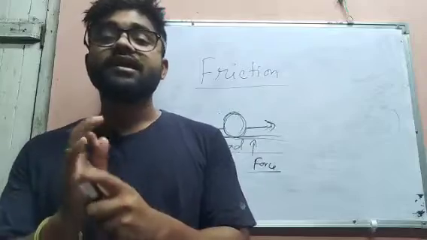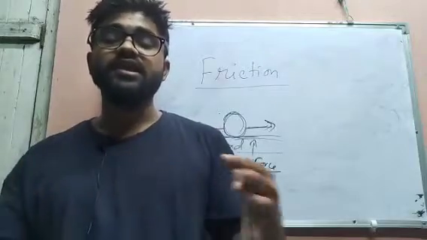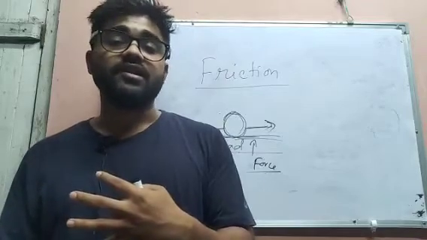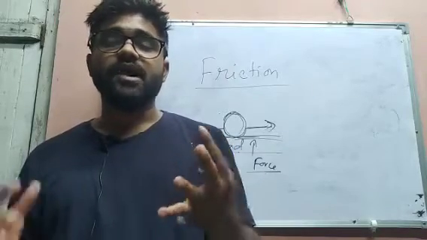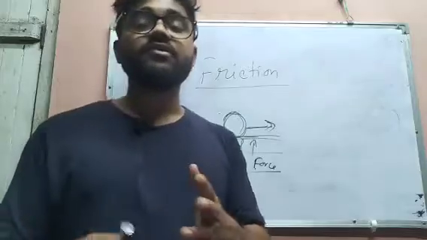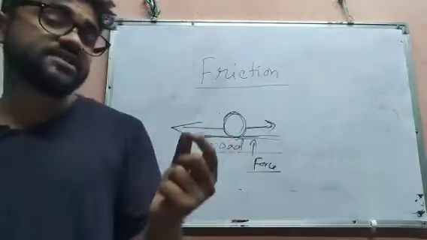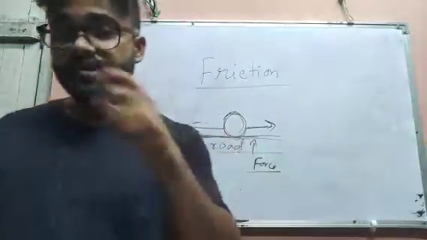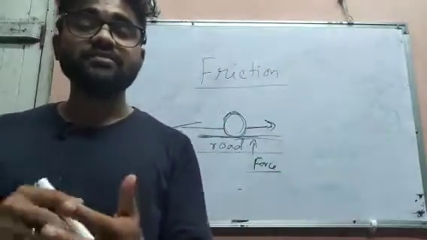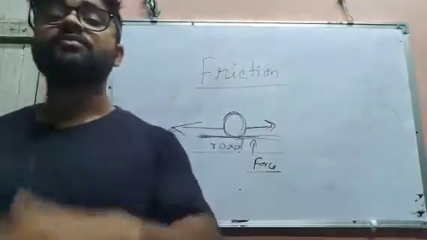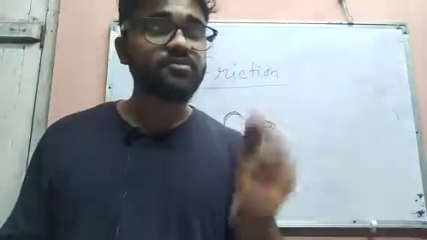But when a car is moving on a rough surface, that means in a field or some muddy land, then the car cannot move at such a high speed. Because the frictional force exerted by the rough surface is much more as compared to the frictional force applied by the smooth surface.